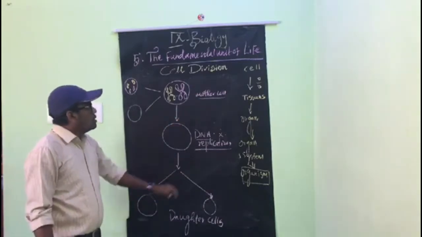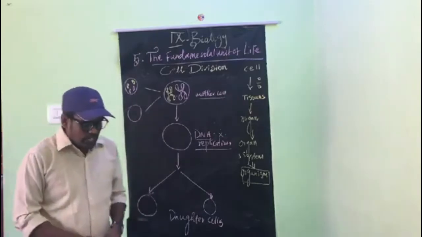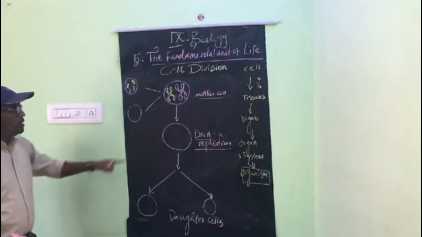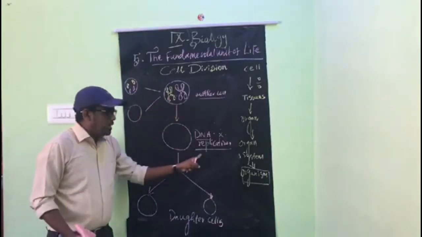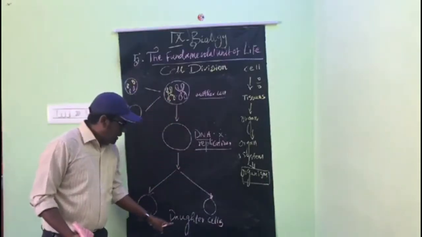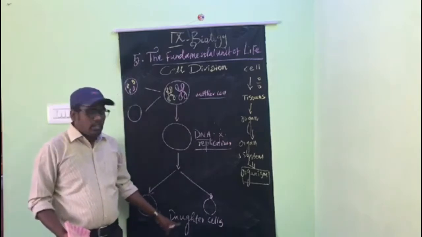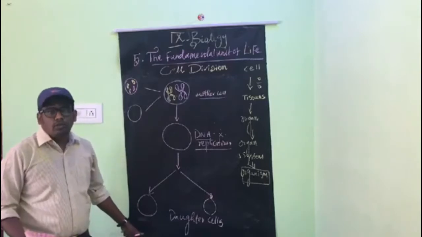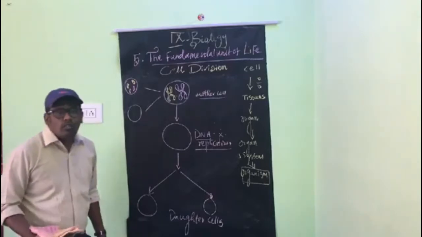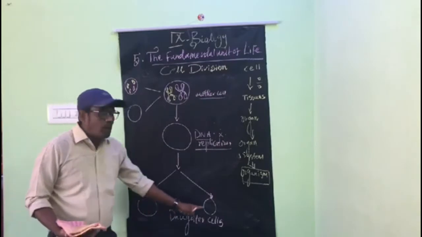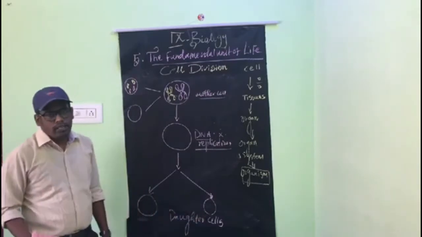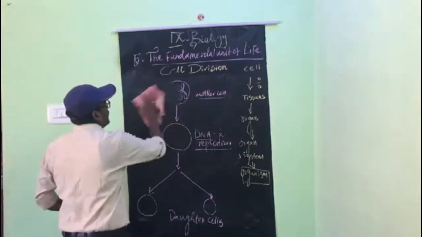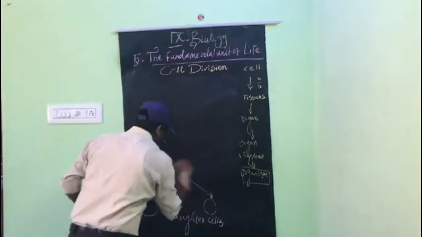So this is the explanation of mitosis. It's very important. In the mother cell, DNA replication occurs and daughter cells are produced. Again, the daughter cell matures and starts to divide and produces two more daughter cells. Like that, every cell acts as a mother cell. So this is mitosis. Next we will see meiosis.